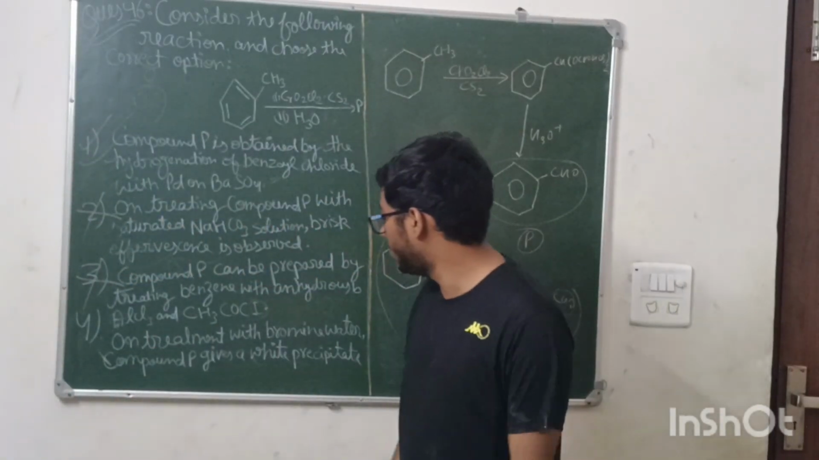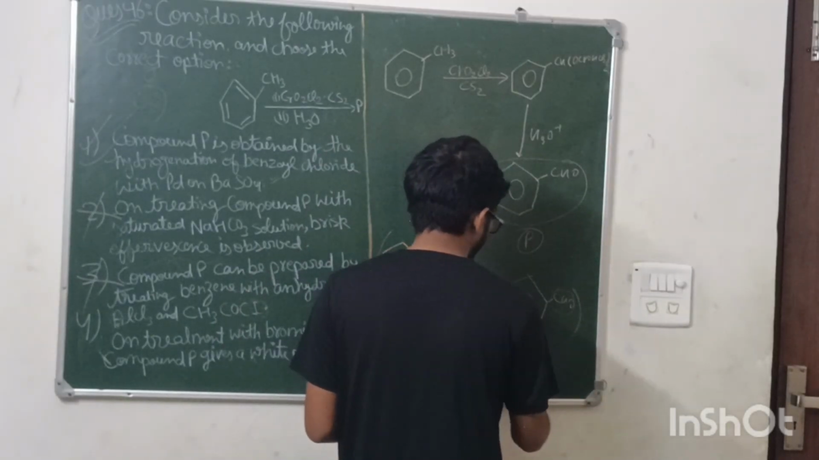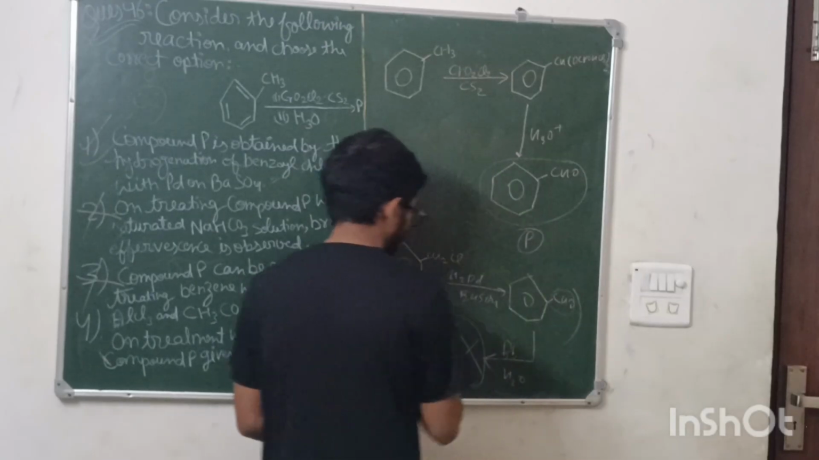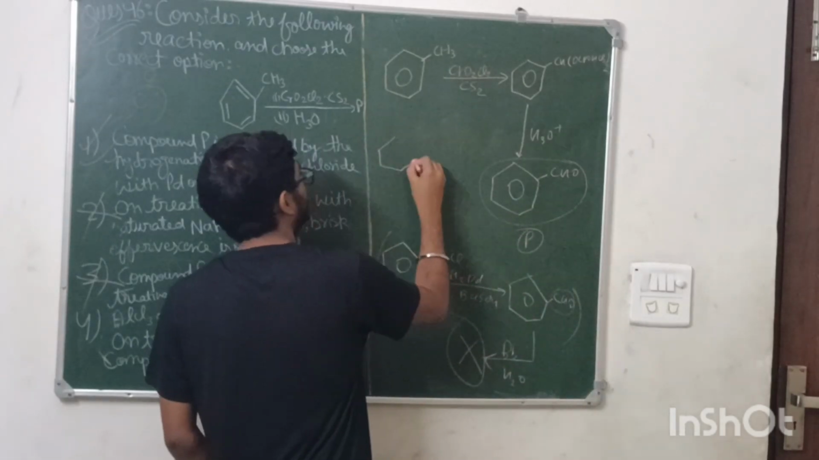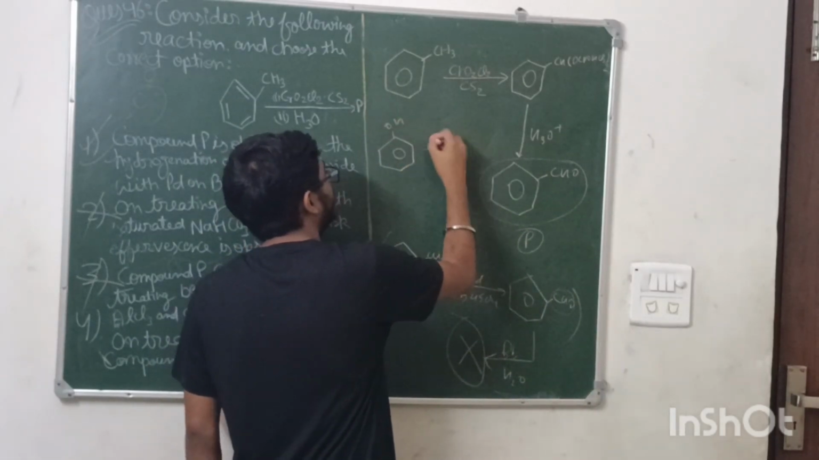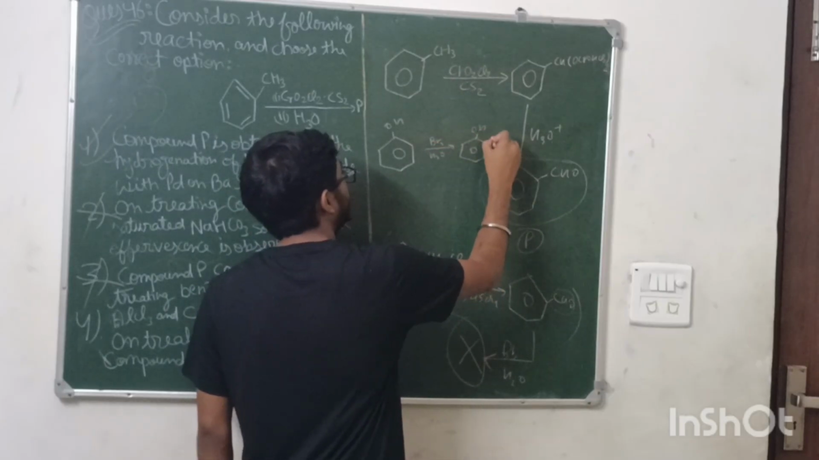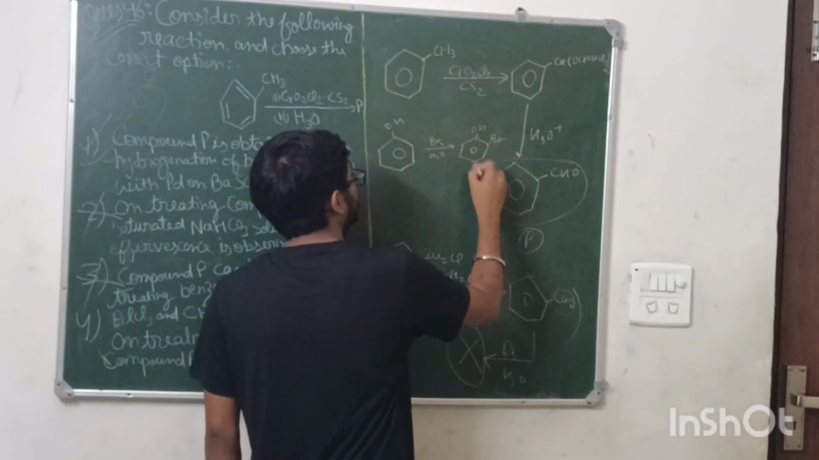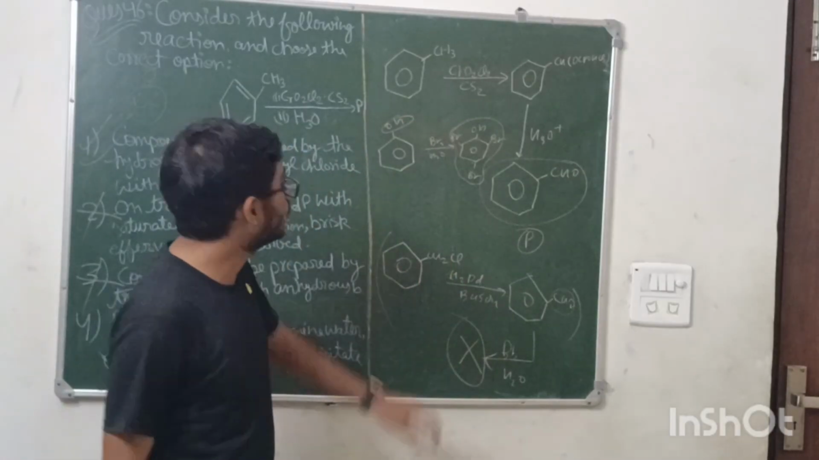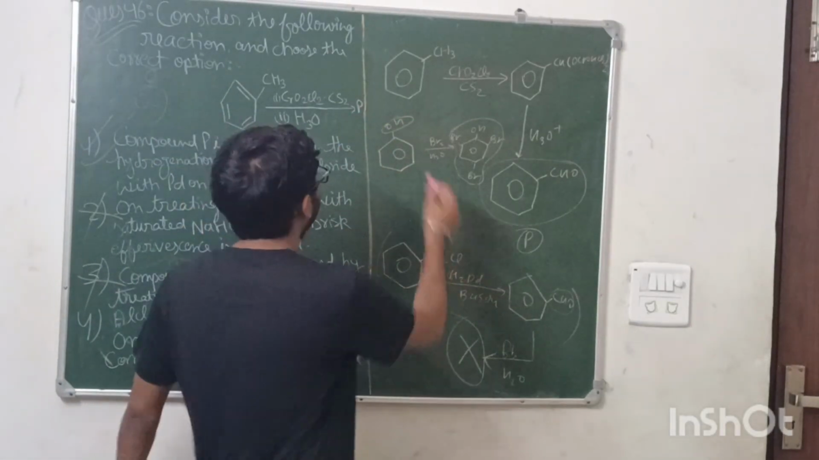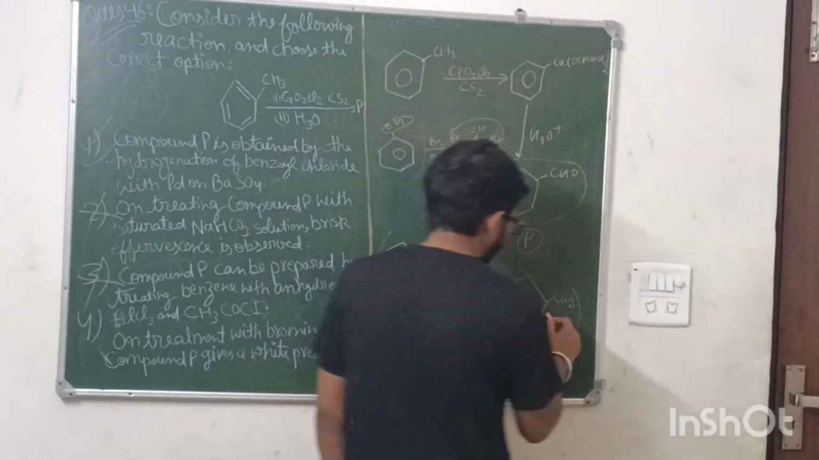Fourth option: on treatment with bromine water, compound P gives a white precipitate. If you treat it with Br2 water, it does not react with Br2 water. Because what does Br2 water generally do? You treat phenol with Br2 water. What it does is that Br generally attaches at the ortho and para positions because the OH group is there. Okay, so it goes on to resonance, and it goes on resonance means this is the acidic one. Okay, and aldehyde is less acidic.